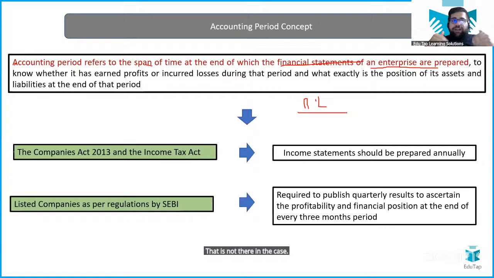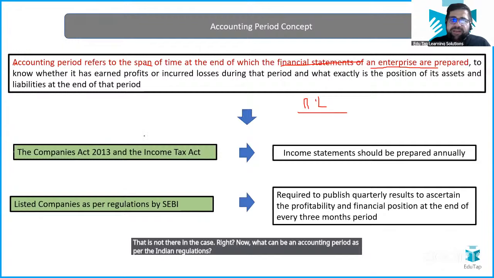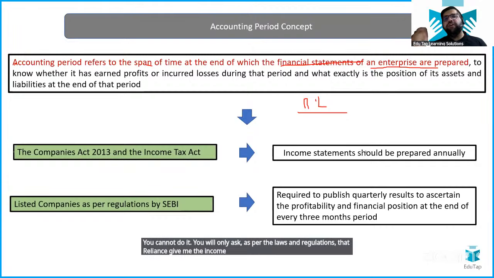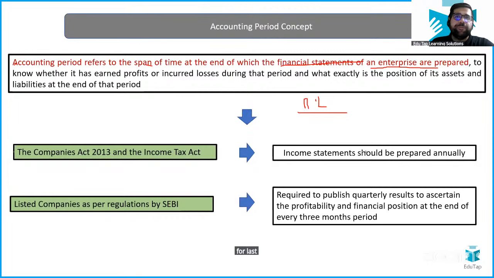Now, what can be an accounting period as per the Indian regulations? As per the Companies Act and Income Tax Act, the income statement should be prepared annually. So you cannot ask the company to give you the income statement for 2 months. You can only ask, as per the laws and regulations, that Reliance give you the income statement for the last 1 year. Annually means 1 year only, right?